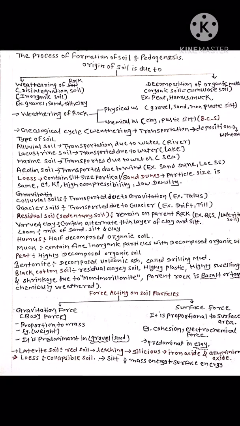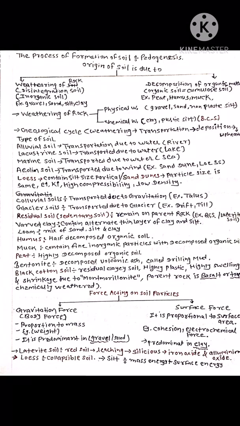Origin of soil is due to two reasons: first, weathering of rock, and second, decomposition of organic materials. When rock weathers and disintegrates, it forms inorganic soils, for example gravel, sand, silt, and clay. These are all known as inorganic soil. The decomposition of organic matter forms organic soil, also known as humus soil. Examples are peat, humus, and muck.